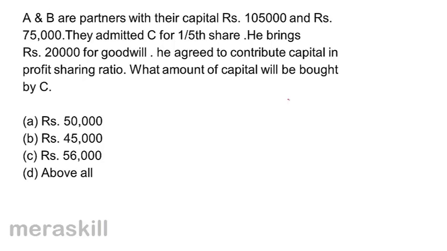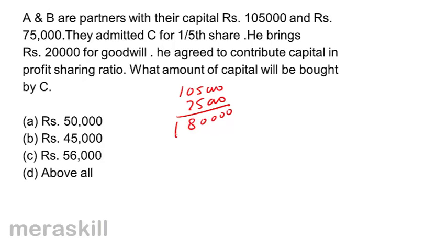A and B are partners with capital 1,05,000 and 75,000. C has been admitted for 1/5 share. He brings 20,000 for goodwill and will contribute capital in the profit sharing ratio. What is the capital which is brought in by C? Right now the capital is 1,05,000 and 75,000.